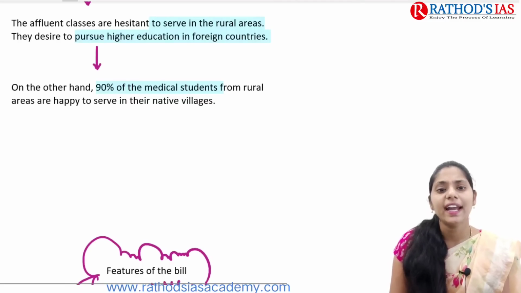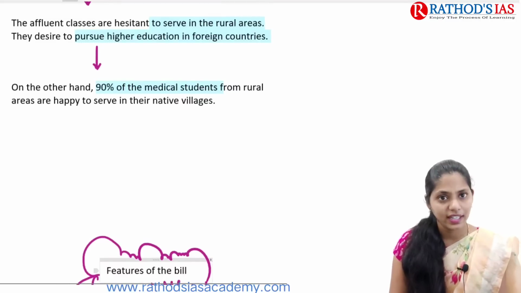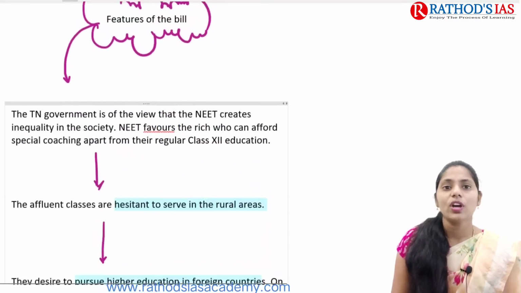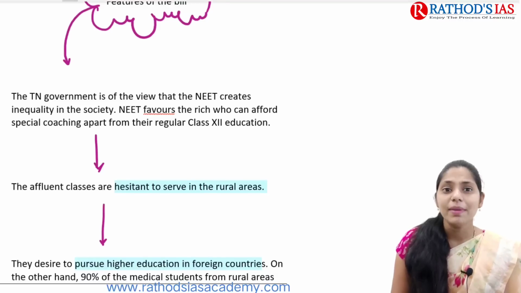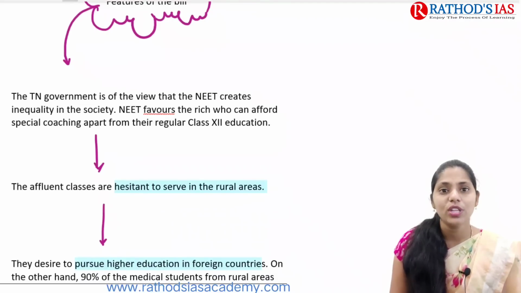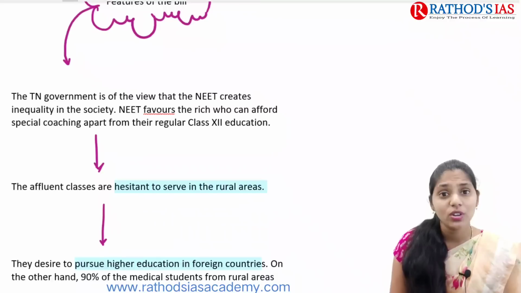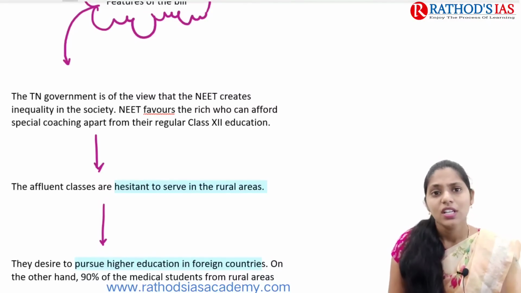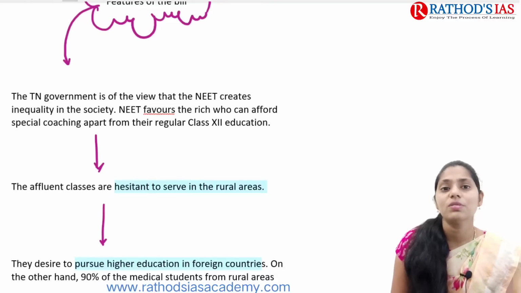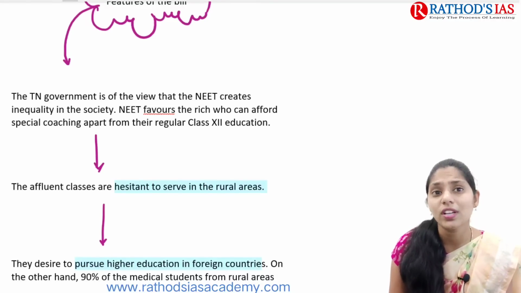On the other hand, 90% of medical students from rural areas are happy to serve in their native villages. The Tamil Nadu government is of the view that only the rich can attend NEET classes, but not all, right? So NEET creates inequality in society.